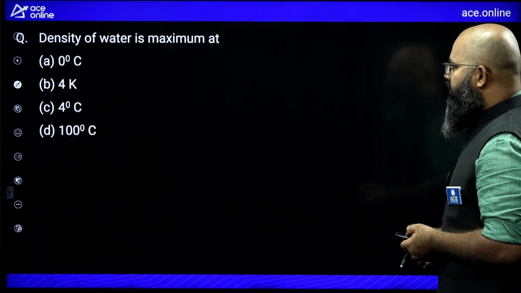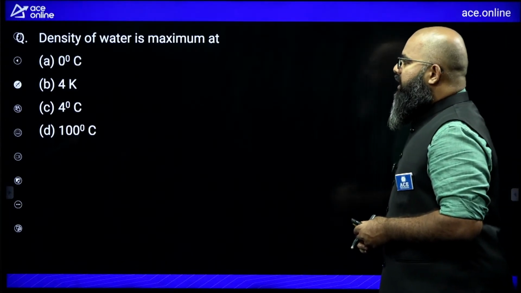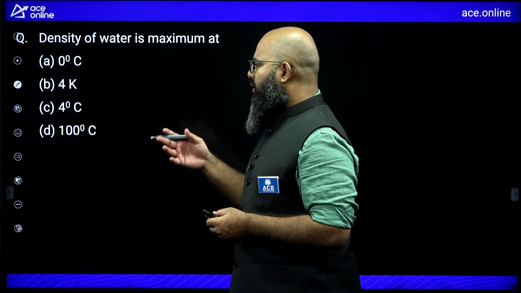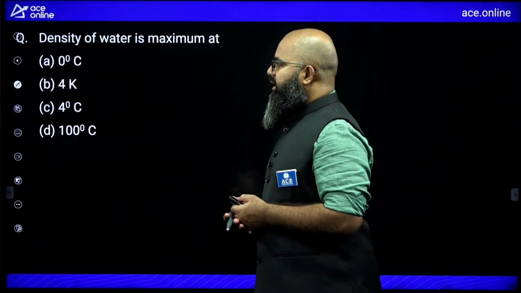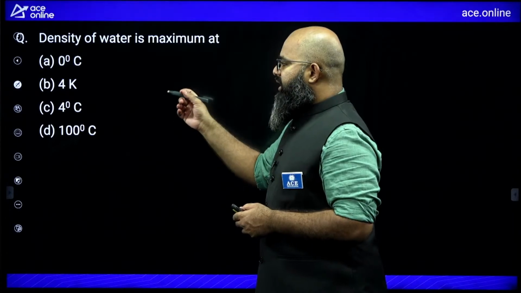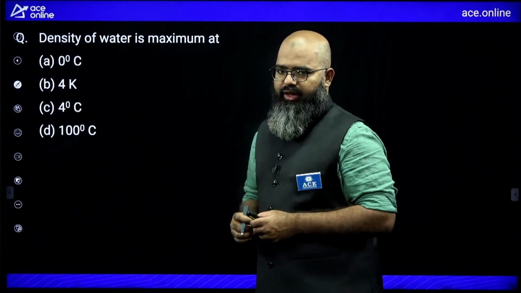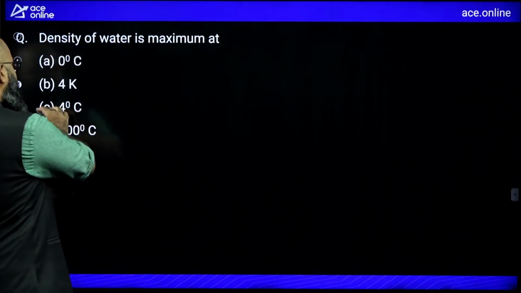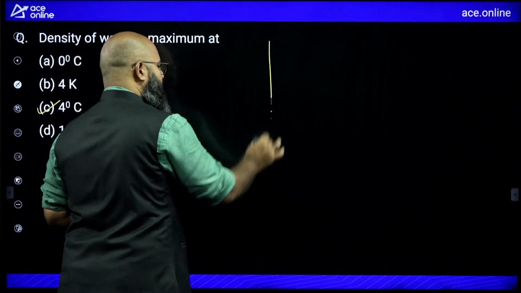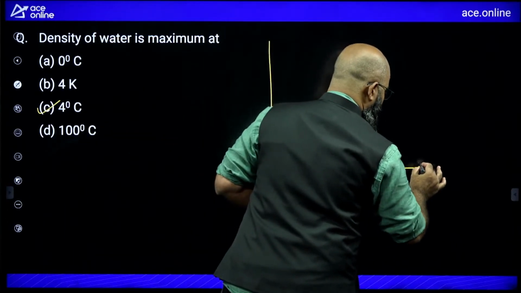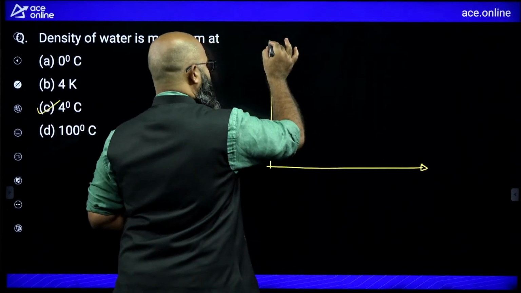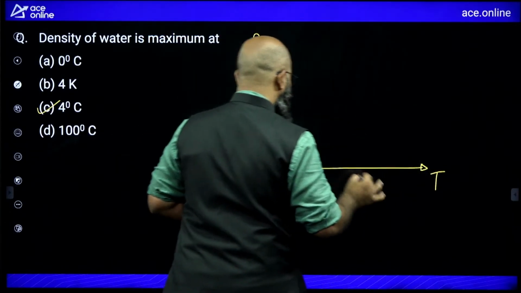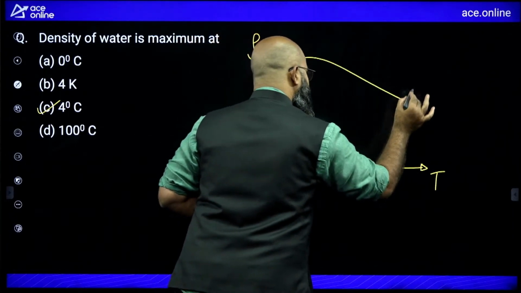Let us move further. The density of water is maximum at what temperature? He has given you 4 options over here. This is a very commonly asked question in interviews as well. Okay, 3 of the options are in degrees centigrade and 1 is in Kelvin over here. You should remember that density of water is maximum at 4 degrees centigrade. As a matter of fact, the graph of density versus temperature for water is given like this. This, let us say, is density. This is temperature. The graph is going to be like this.